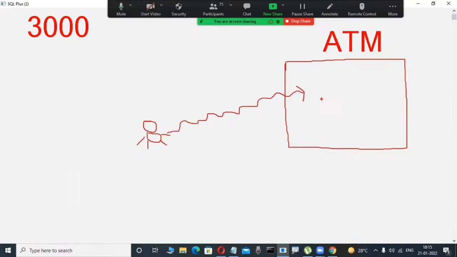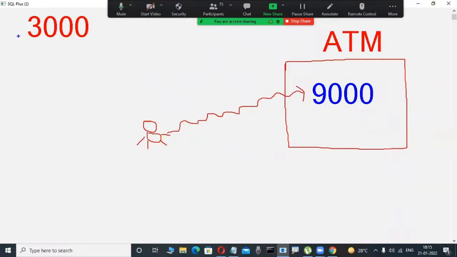But my balance is 3,000 rupees presently in my account. Whenever I insert the ATM card, it asks for the amount. Unfortunately, I mentally decide to withdraw 9,000 rupees. As I try to withdraw 9,000 rupees, will I get 9,000 rupees? No.